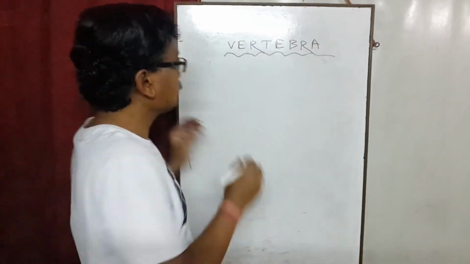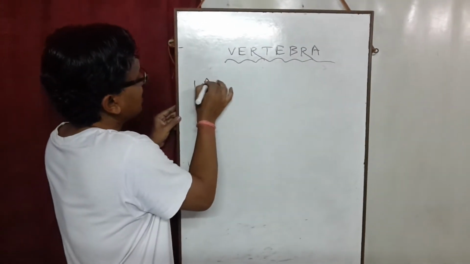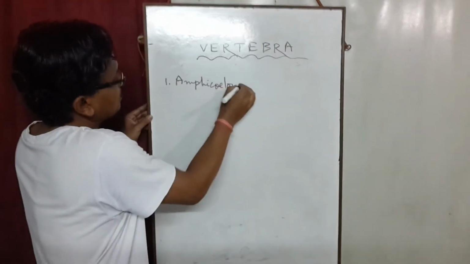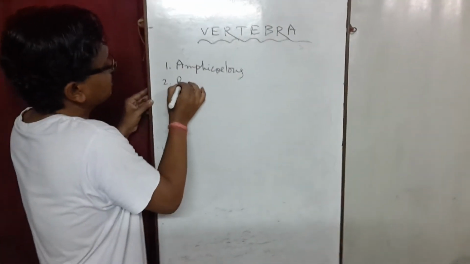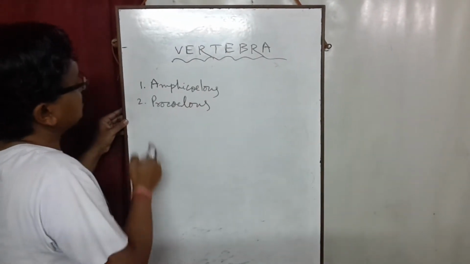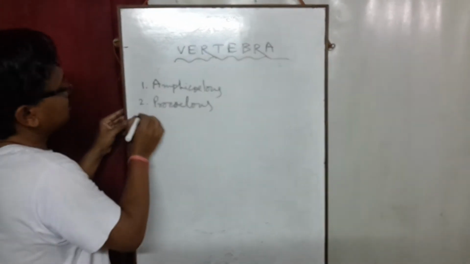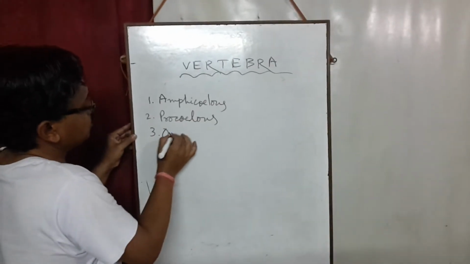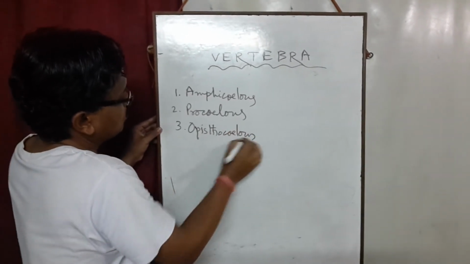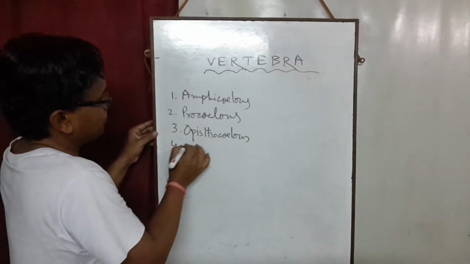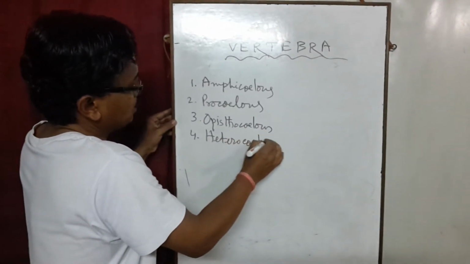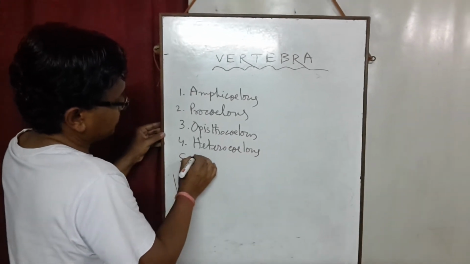The first type is Amphicoelus. The second type is Procoelus. The third one, Opisthocoelus, then Heterocoelus, and lastly Acoelus.